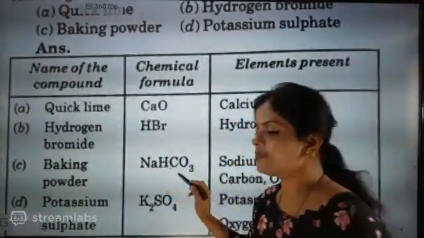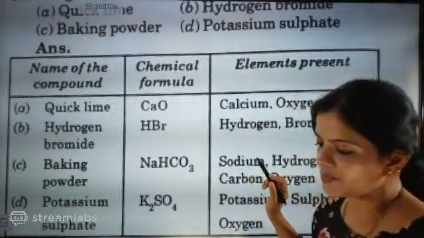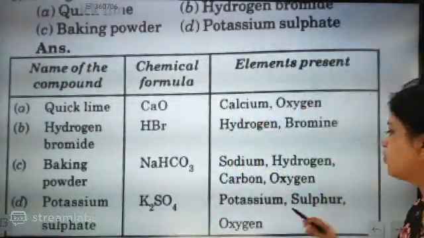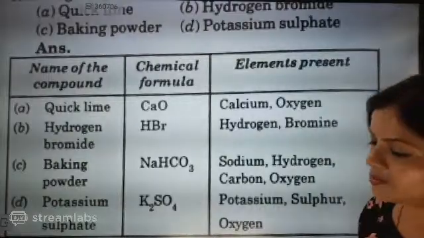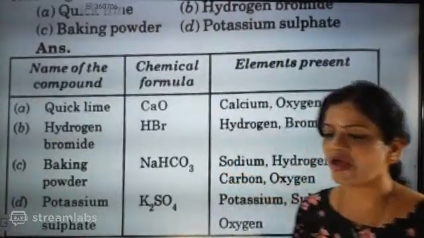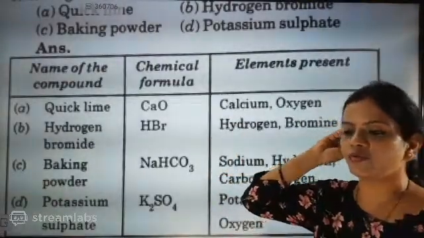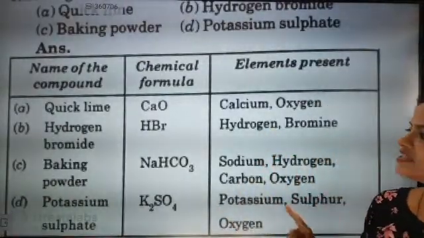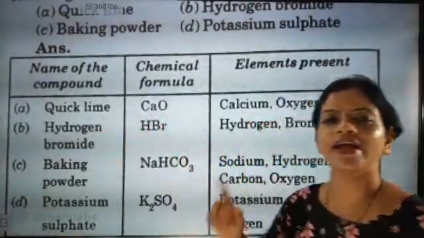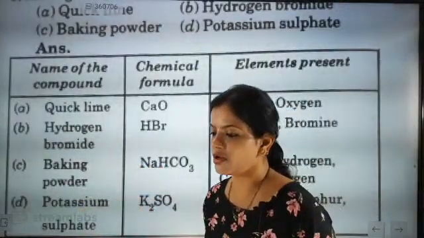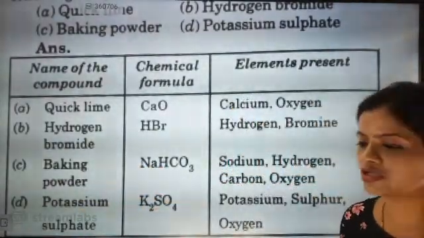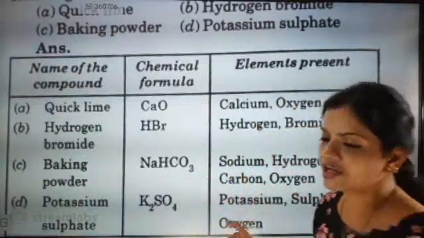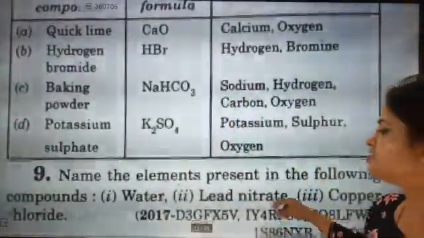Which elements are present in baking powder? Sodium, hydrogen, carbon and oxygen. Next is potassium sulfate, K2SO4. Potassium, sulfur and oxygen will be present. They are asking for the name and which elements are present, so you have to name them. Quicklime is calcium oxide, CaO. Hydrogen bromide is HBr. Baking powder is NaHCO3. Potassium sulfate is K2SO4. This is the example I just showed you.